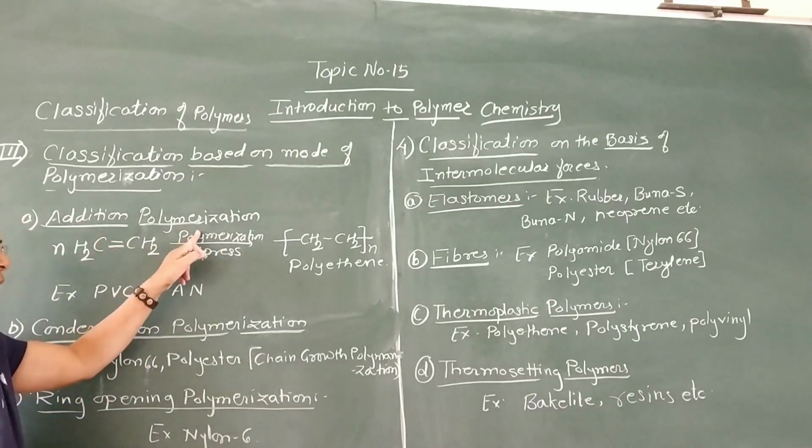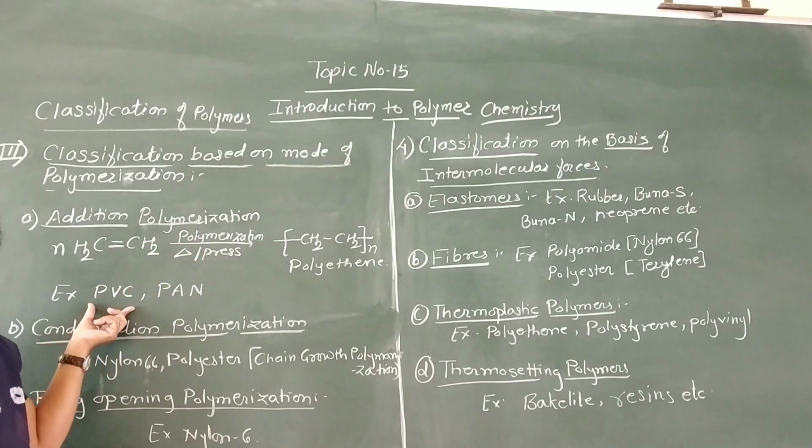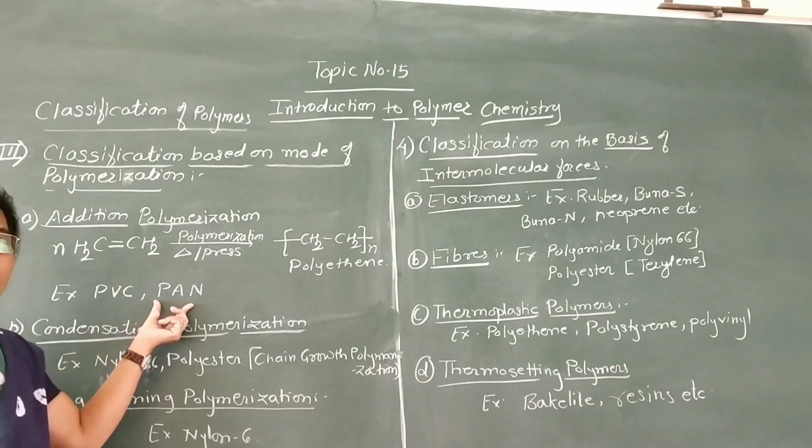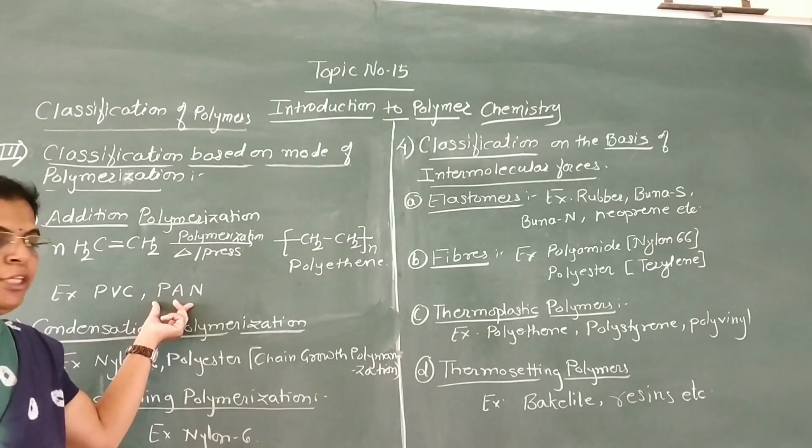Therefore, it is called an addition polymer. Now, the second example of an addition polymer is polyvinyl chloride or PVC. And third is polyacrylonitrile, or Orlon, which is an example of an addition polymer.